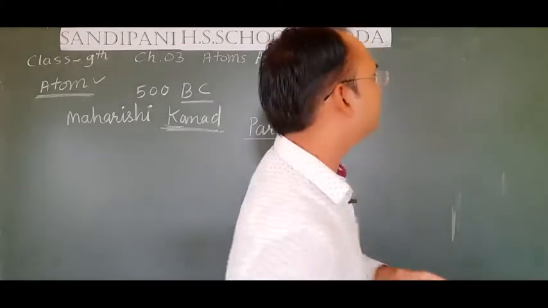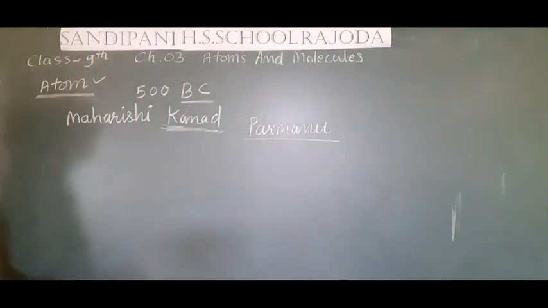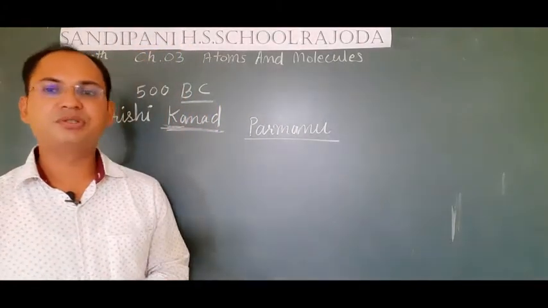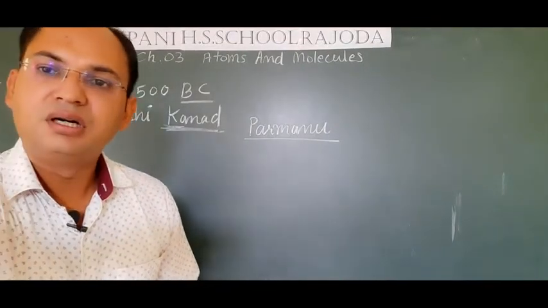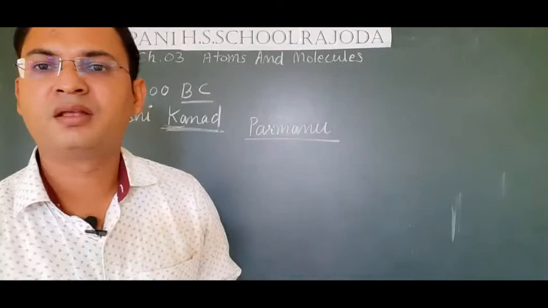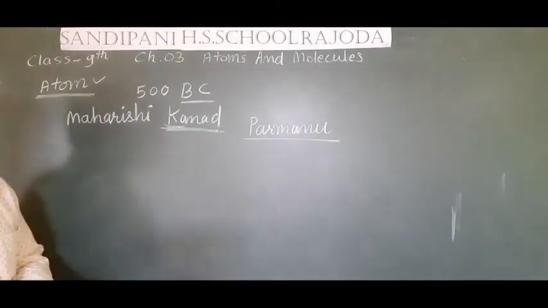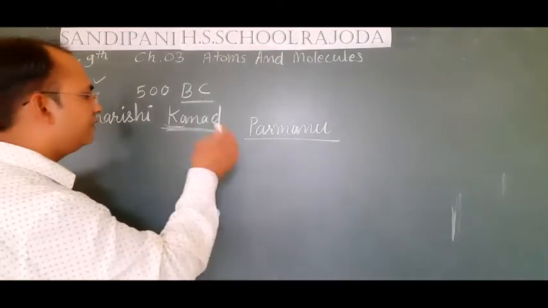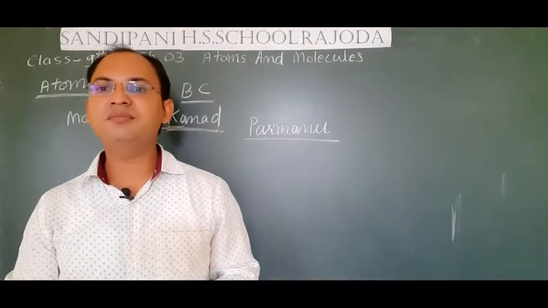But later on, some scientists proposed the modern theory of the atom and defined it in modern ways. So students, at the same time, 500 BC, two Greek philosophers, remember they were philosophers and not scientists.